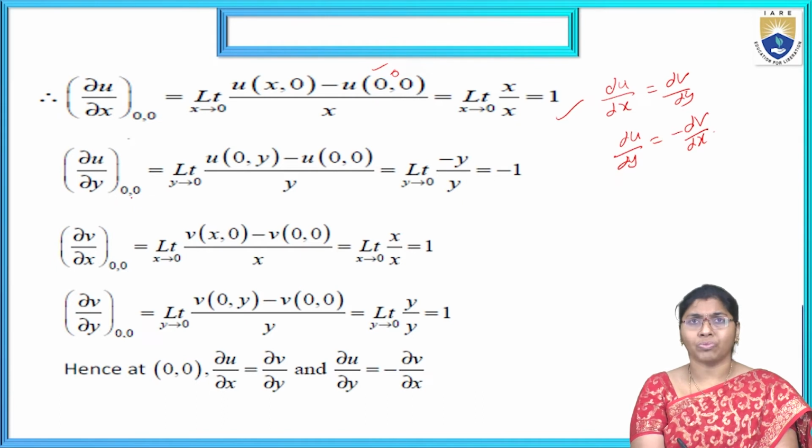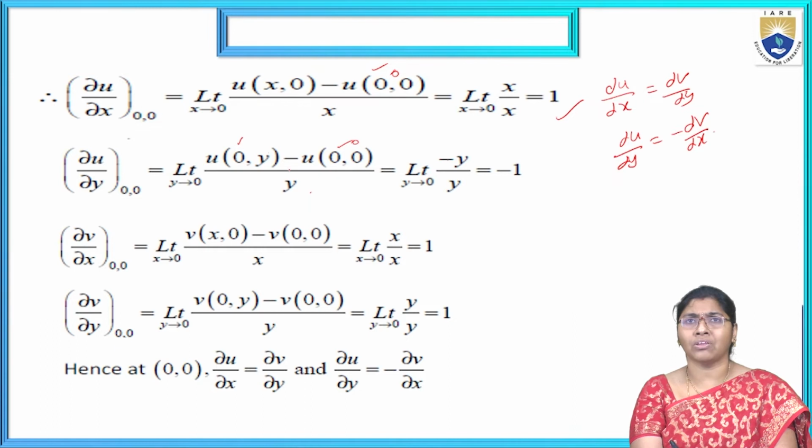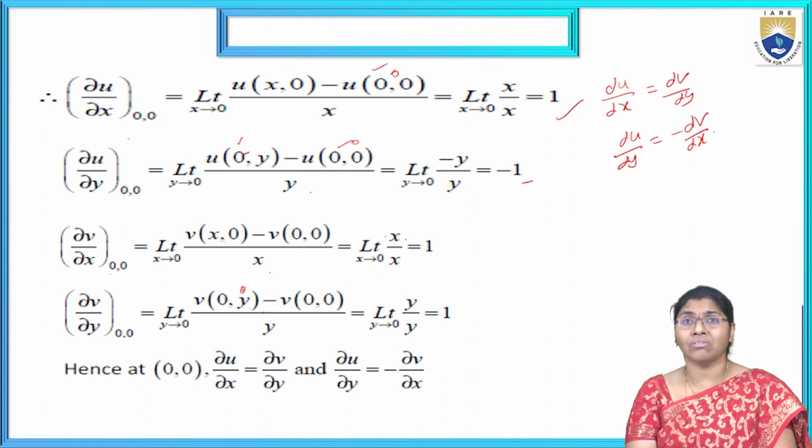Now dou u by dou y: limit y tends to 0, treating x as 0 and y as y. Now u of 0 comma y minus u of 0 comma 0 by y is minus y by y, that is nothing but minus 1. Now dou v by dou x means v of x comma 0 by x, that is 1. Next, dou v by dou y: with 0 comma y the function is y, and y by y equal to 1. So this is also 1.